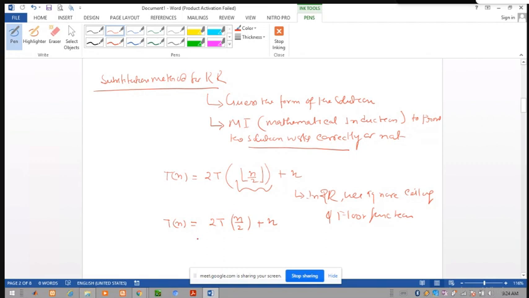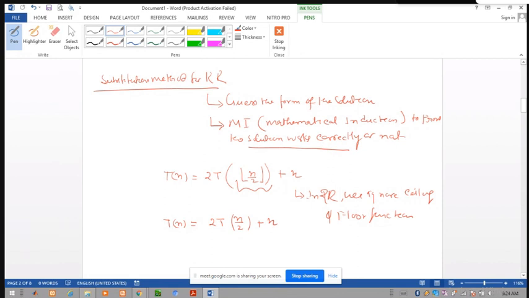So what is the meaning of this? Meaning of this is each problem is divided into two subproblems, each of size n/2, and this n represents the time taken for dividing the problem into subproblems, and after that merging the solutions, means combining the solutions of all to achieve the solution of the final problem.